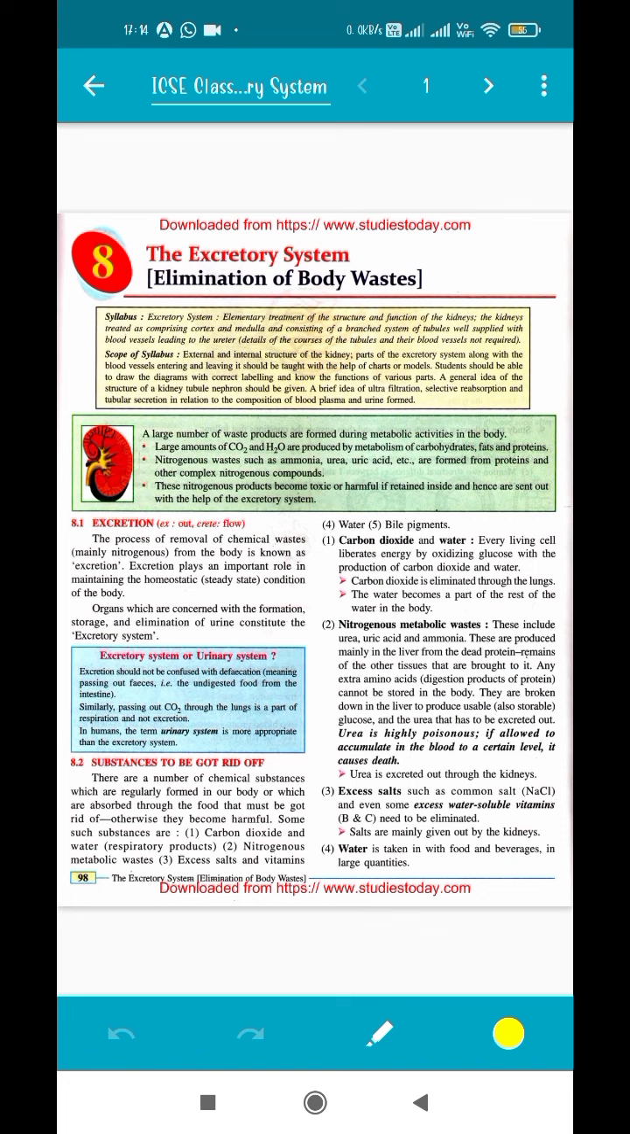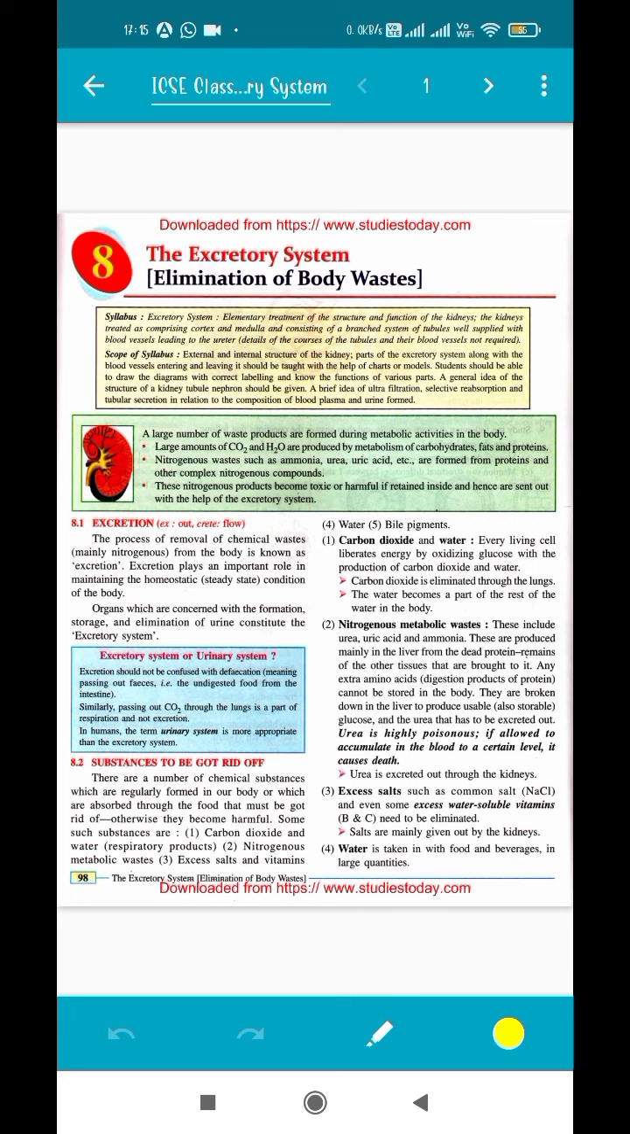Any extra amino acids cannot be stored in the body. So whatever protein is excess, we cannot store it in our body. It has to be eliminated, otherwise it can cause problems. They are broken down in the liver to produce usable, also storable, glucose and urea that has to be excreted out. So a part of the protein which needs to be utilized is converted into glucose, and the rest of it, which is unused or not important, is converted into urea, and that has to be removed, otherwise it can cause a lot of issues in our body.